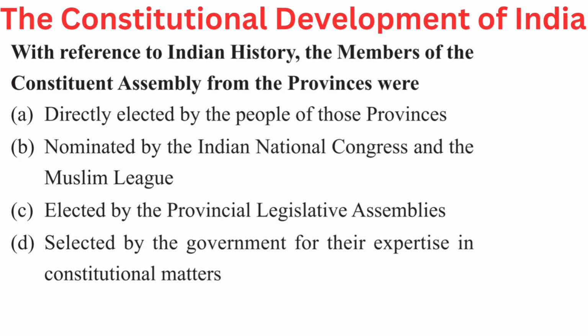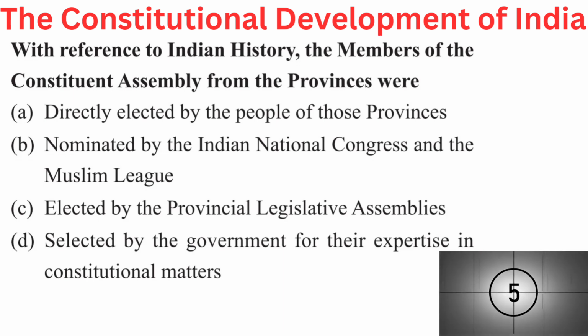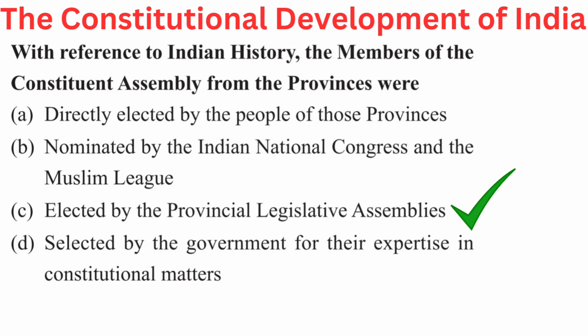Your question is, with reference to Indian history, the members of the Constituent Assembly for the provinces were. Your options are A. Directly elected by the people of those provinces, B. Nominated by the Indian National Congress and the Muslim League, C. Elected by the provincial legislative assemblies, or D. Selected by the government for their expertise in constitutional matters. The answer is C. Elected by the provincial legislative assemblies.